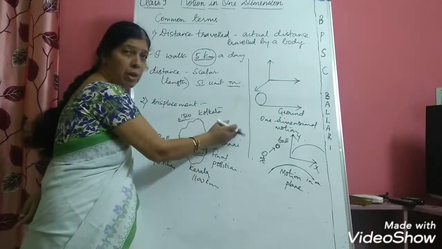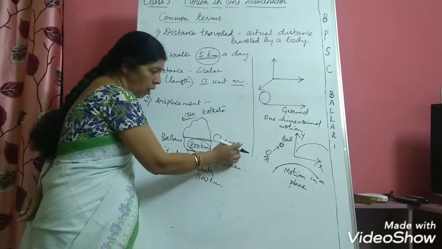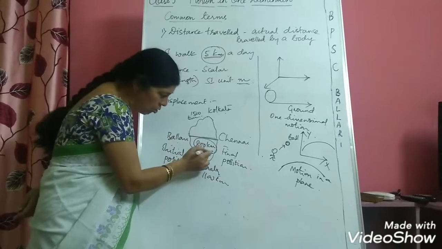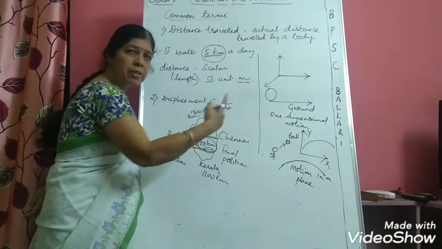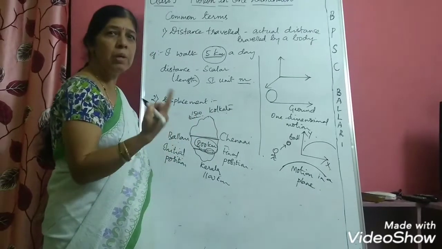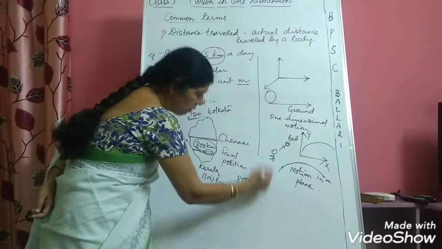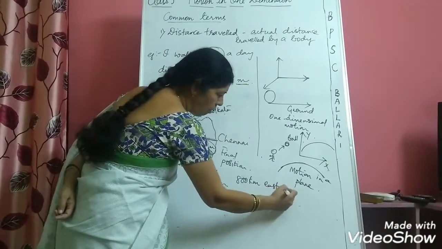But finally, you are reaching Chennai. Once you reach Chennai, at what distance are you displaced from Ballari? You are displaced by a distance of 800 kilometers. What is the direction of Chennai from Ballari? It is towards the east. So you are displaced 800 kilometers east of Ballari.